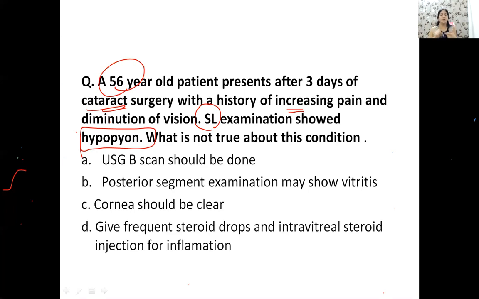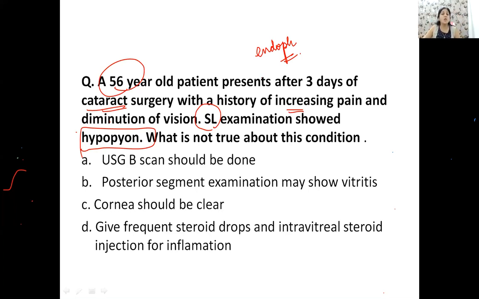Decreasing vision, increasing pain, initially just after the cataract surgery. What do you think? What does the patient have, children? The patient has endophthalmitis, right? So this can be your first differential diagnosis. That is how endophthalmitis presents. Now just keep this in mind.